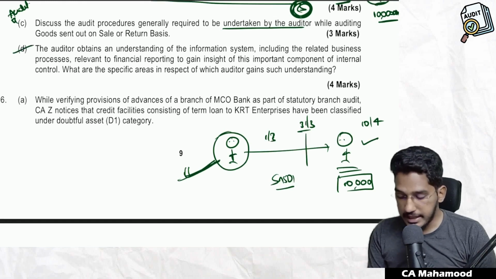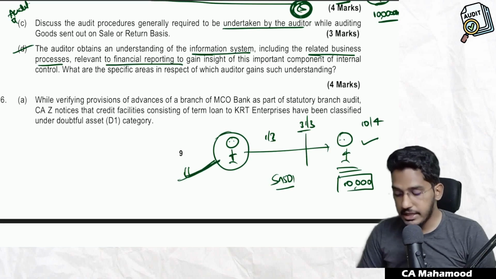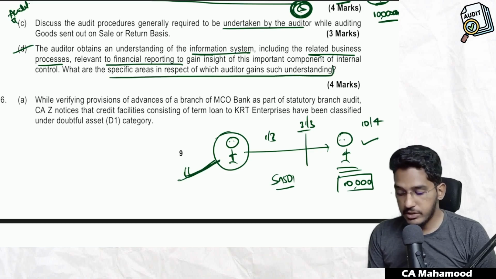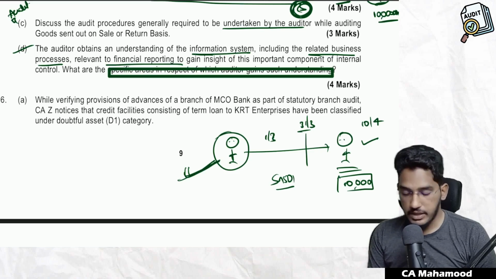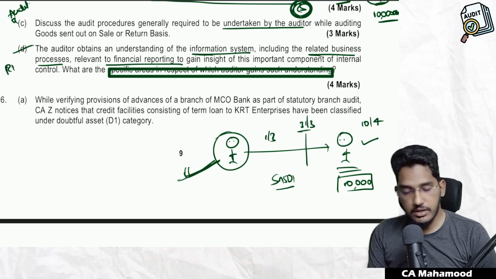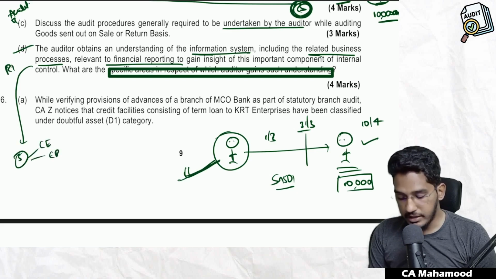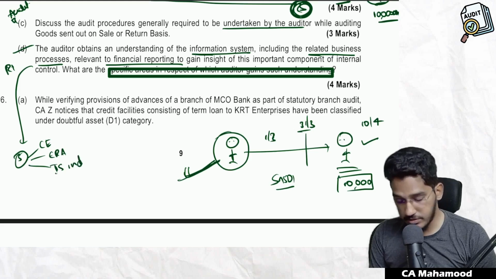The auditor obtains an understanding of the information system, including related business processes relevant to financial reporting. To gain insight of this important component of internal control, what are the specific areas in respect of which the auditor has to gain understanding? This question is from risk assessment and internal control. If you remember, there are 5 components of internal control. Number 1, control environment. Number 2, the entity's risk assessment process. Number 3, information system including related business processes.